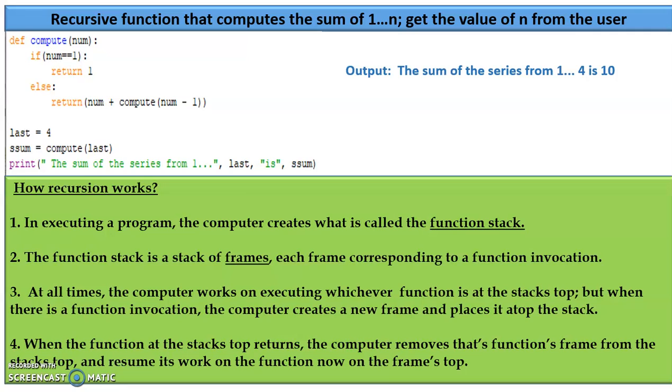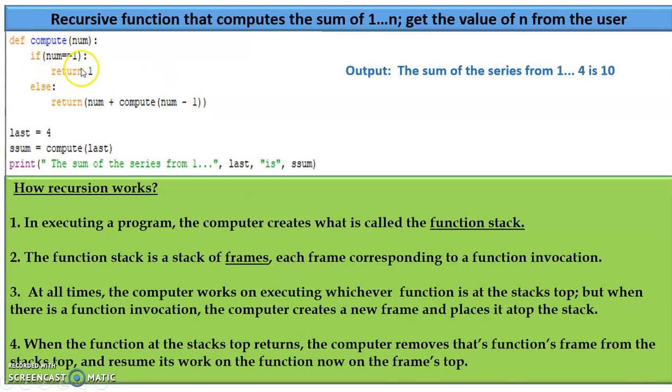Let's discuss that. I have taken a simple example. We already wrote this program using a for loop and a while loop. That is a function to compute the sum of numbers from 1 to n. N we are going to enter from the keyboard, using a recursive function. The function is very simple.